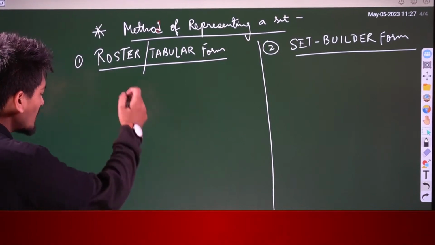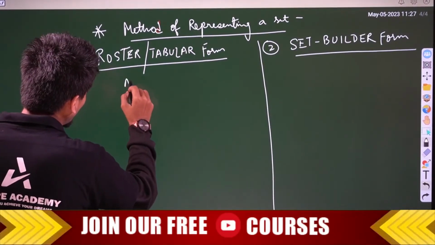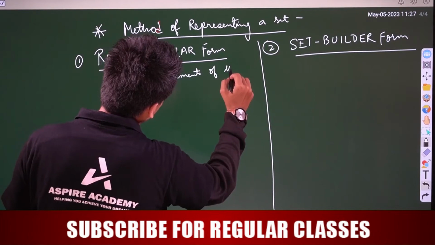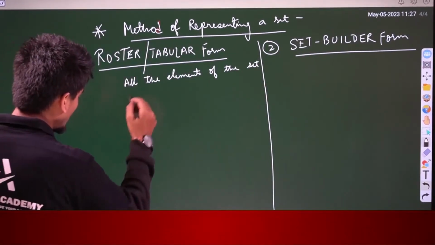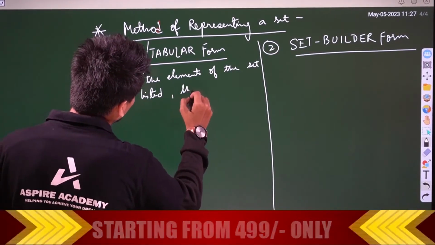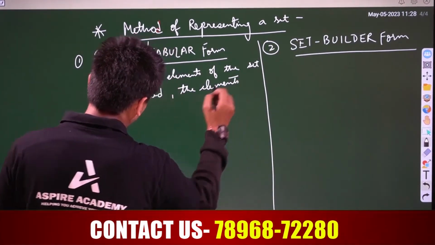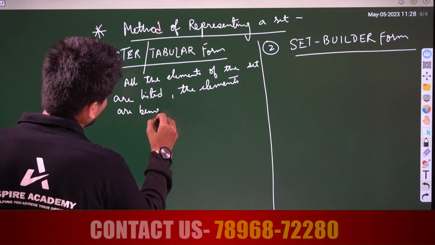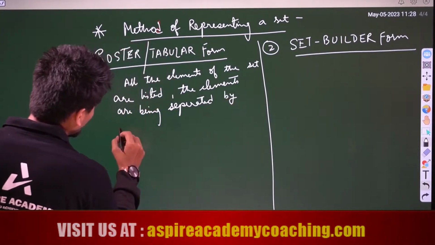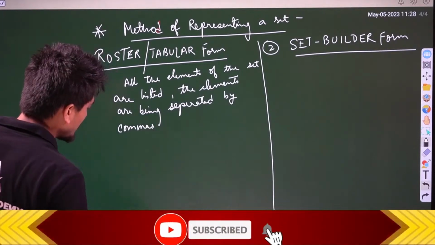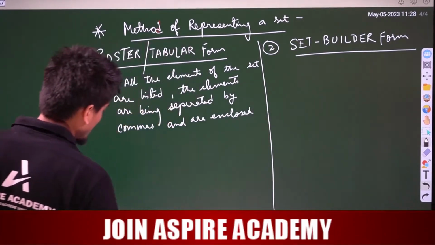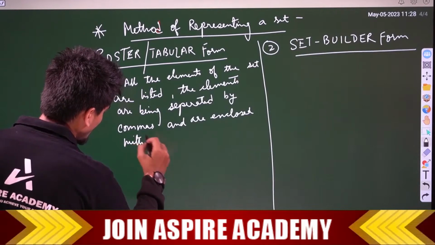See, here in roster or tabular form, all the elements of the set are listed, the elements are separated by commas, and are enclosed within braces.